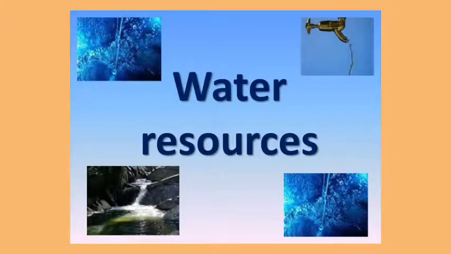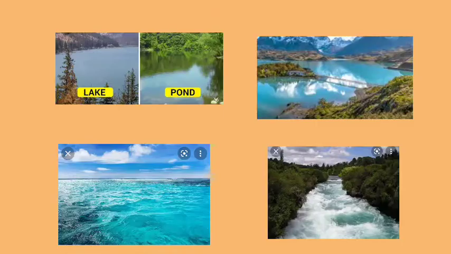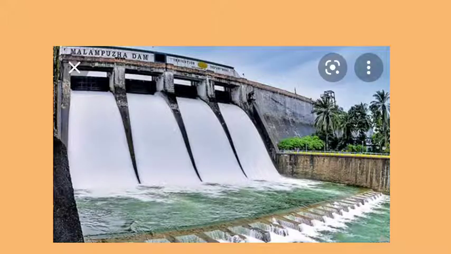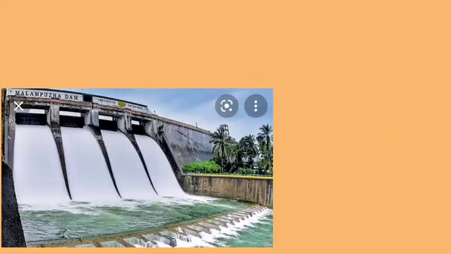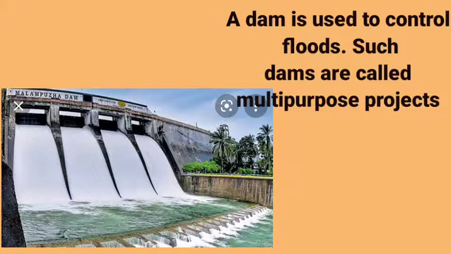Children, in the last class we studied about different water resources. We know that there are different water resources. And we studied about dam. The uses of dam. We studied that dam helps to generate electricity. A dam is also used to control floods. Such dams are called